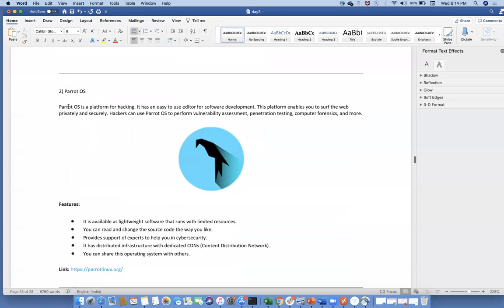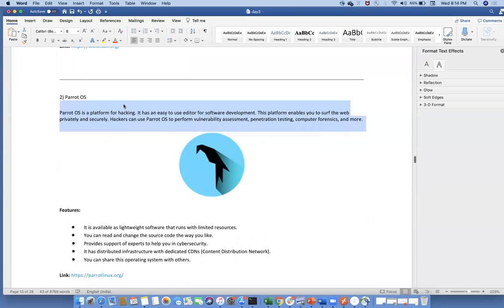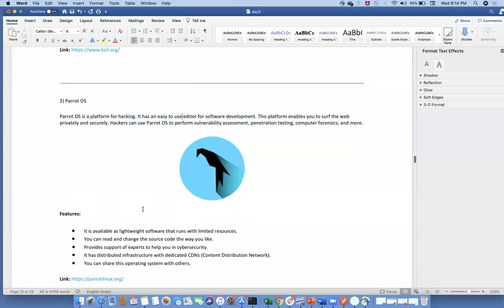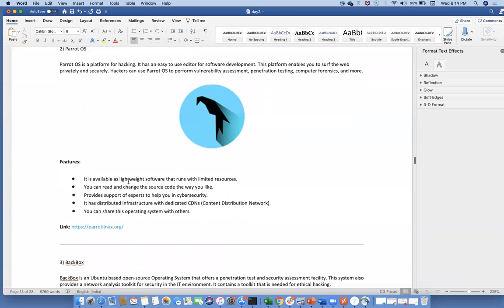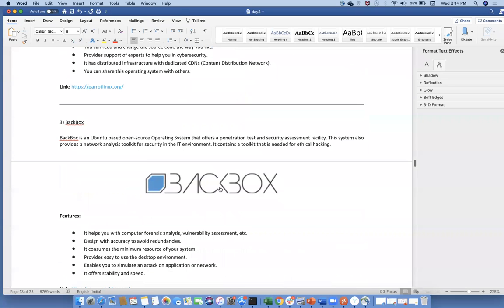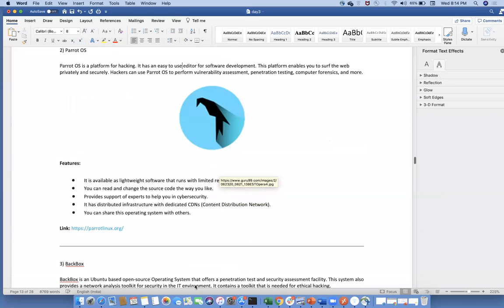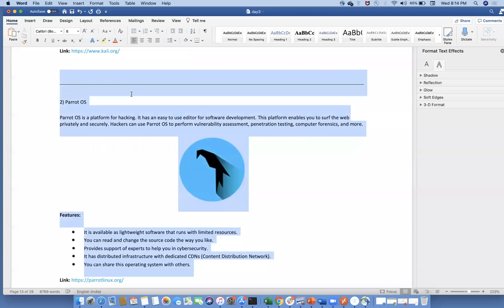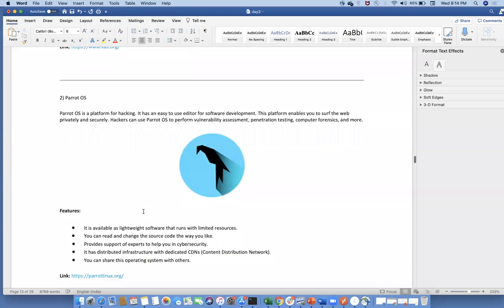Second one is Parrot OS, a platform for hacking. Both are the same, but Kali Linux is more powerful compared to this. The features: it is lightweight, that is one main thing. And then BackBox. So basically, these are the two most powerful operating systems for hacking. But in our cybersecurity classes, we are using Kali Linux for ethical hacking and also Parrot OS. Both operating systems we are using.